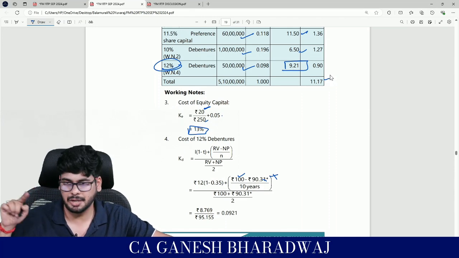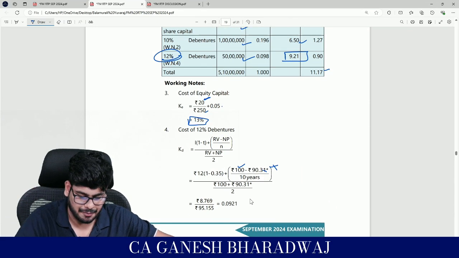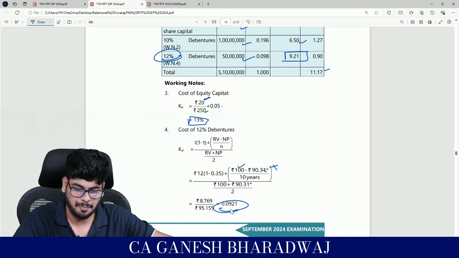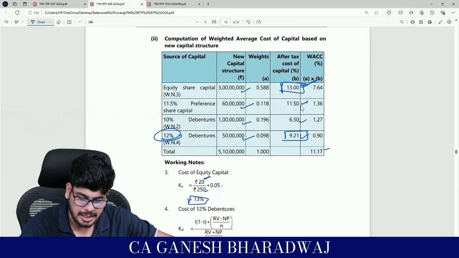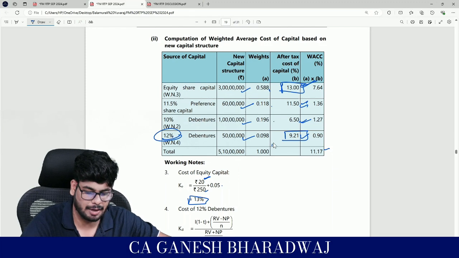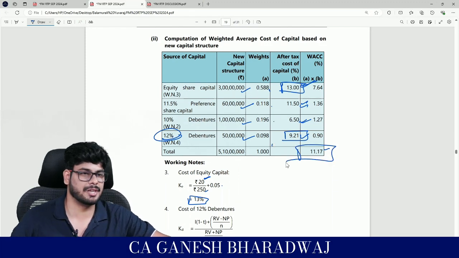Fine, guys, clear with this? Are you all able to understand this? Right? And they have applied this formula and they have arrived at 9.21% that has been mentioned here. The other two are intact. Accordingly, they have calculated the weights and now they have arrived at the weighted average cost of capital.